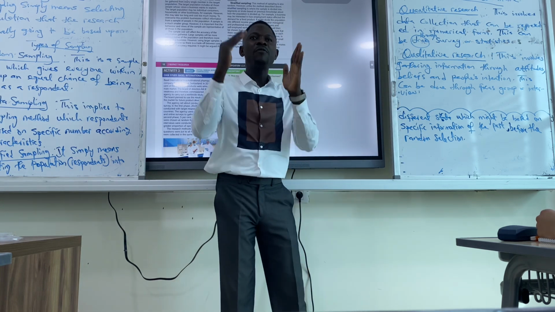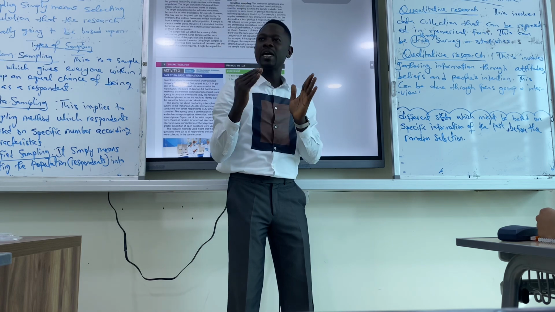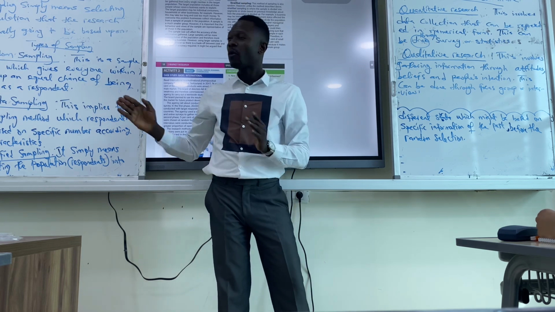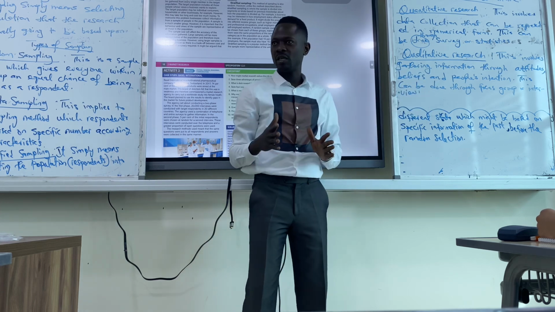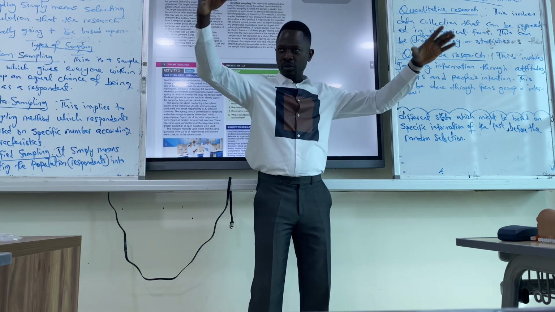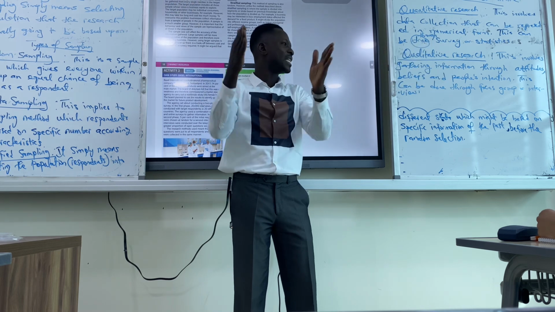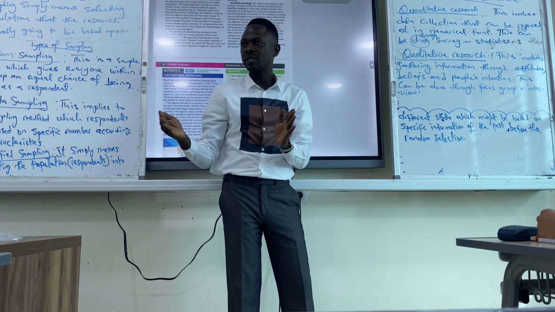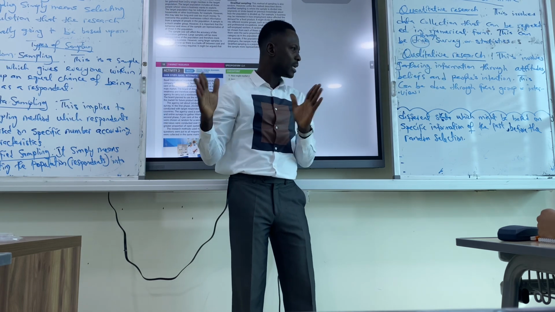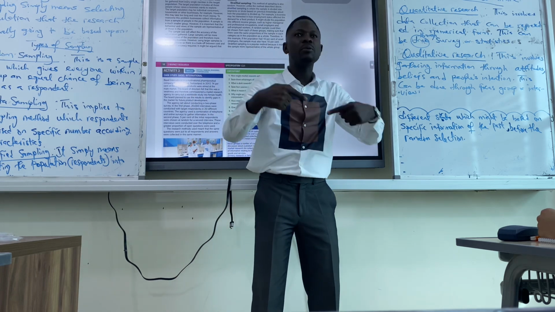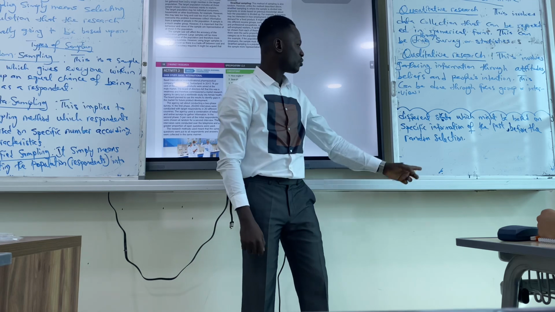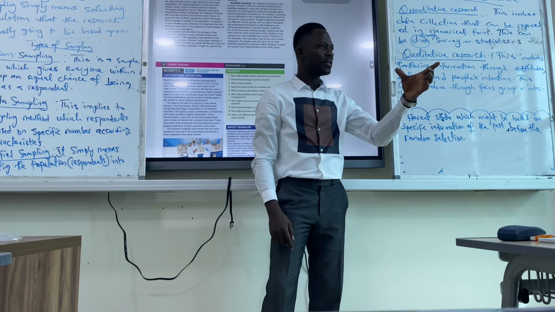For random, everyone within that sample frame has an equal chance to be chosen. For quota, we place a numerical figure on which numbers we need. For stratified, we put the sample into different segments based on maybe characteristics. We base them on different segments. As soon as we put them into different segments, we now use a random sample on each segment. That is stratified. Did you get it or not?